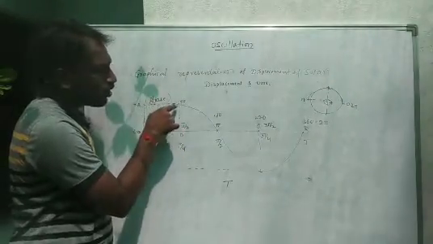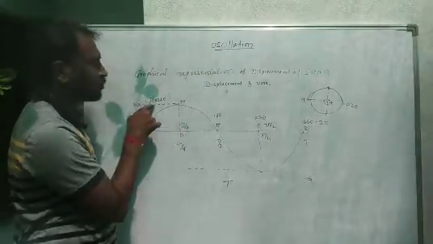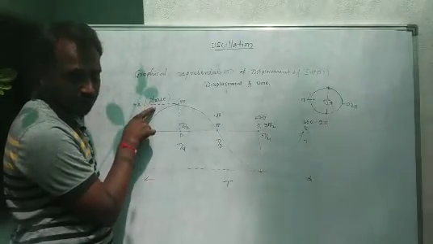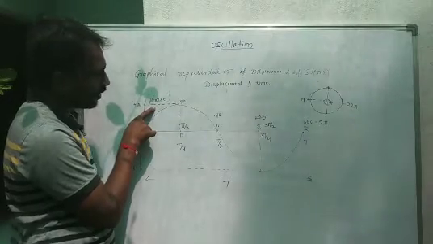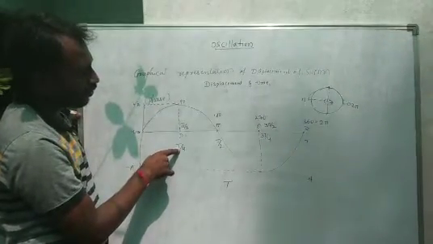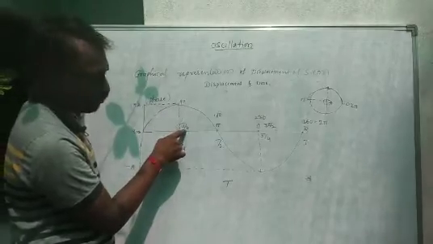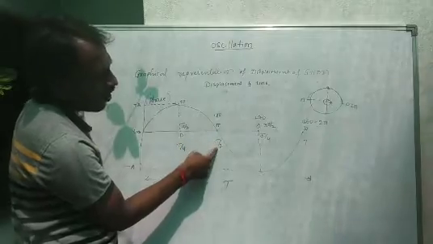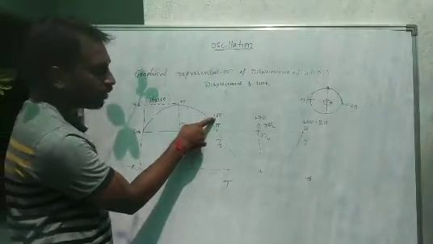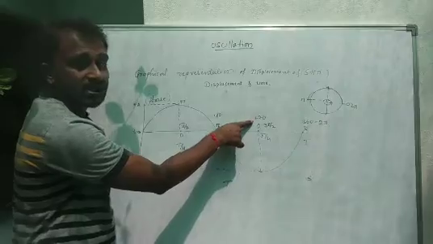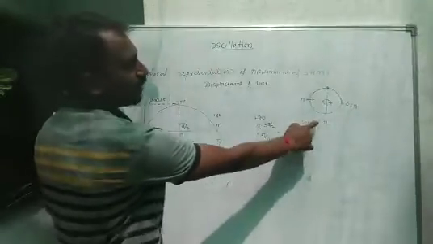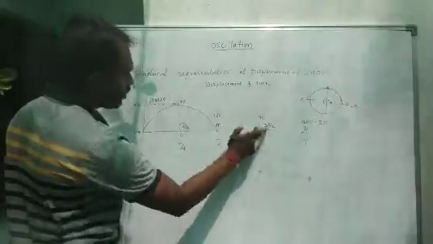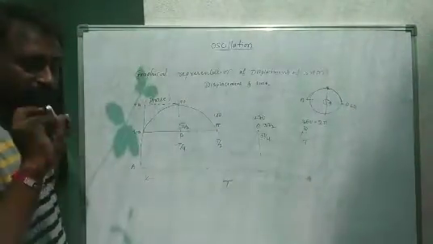It means the position of the particle at a particular interval of time is what we call the phase. So the phase value at T by 4 is pi by 2. The position of the particle at half of the time period is 180, at 3/4 it is 270, and at one complete time period the position is 360. This position at a particular interval of time is what we call the phase.